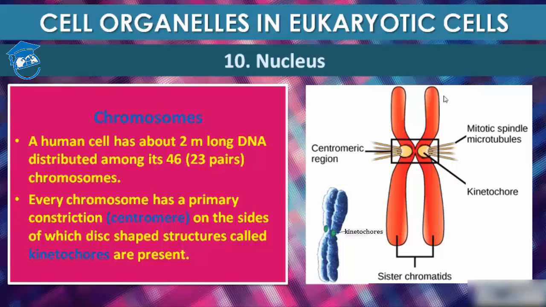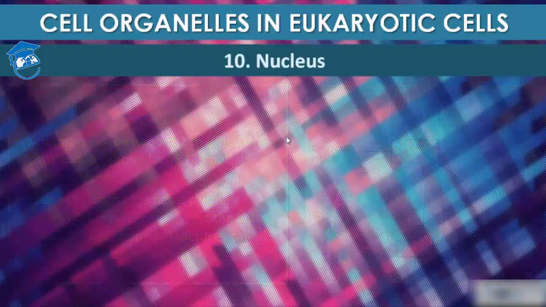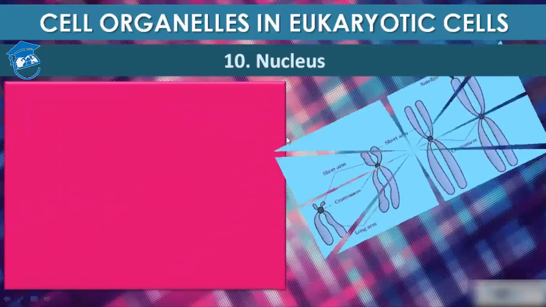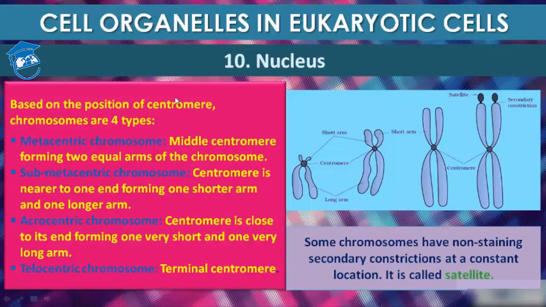Every chromosome essentially has a primary constriction, which we call the centromere, and on the side of this, disc-shaped structures are present that we call kinetochores. Okay. Now, based on the position of the centromere, chromosomes are of 4 types. Which are those, students? First is metacentric chromosome. Middle centromere forming 2 equal arms of the chromosome. That means when the centromere is present at the center of 2 equal arms of the chromosome, then that is a metacentric chromosome.